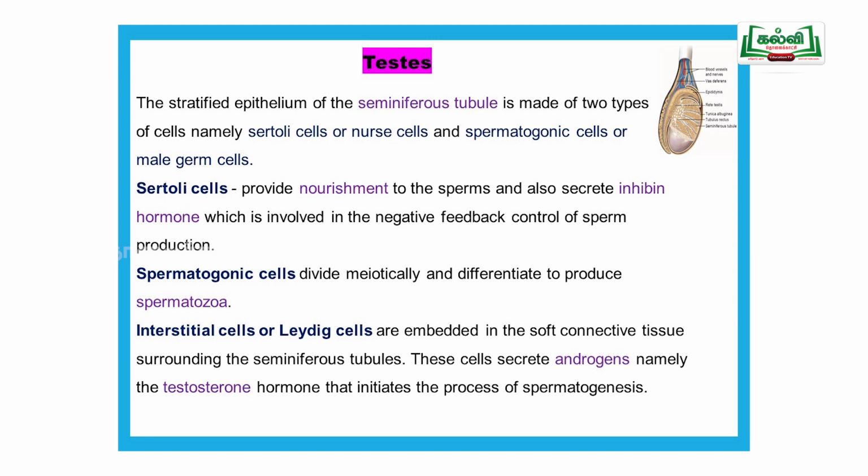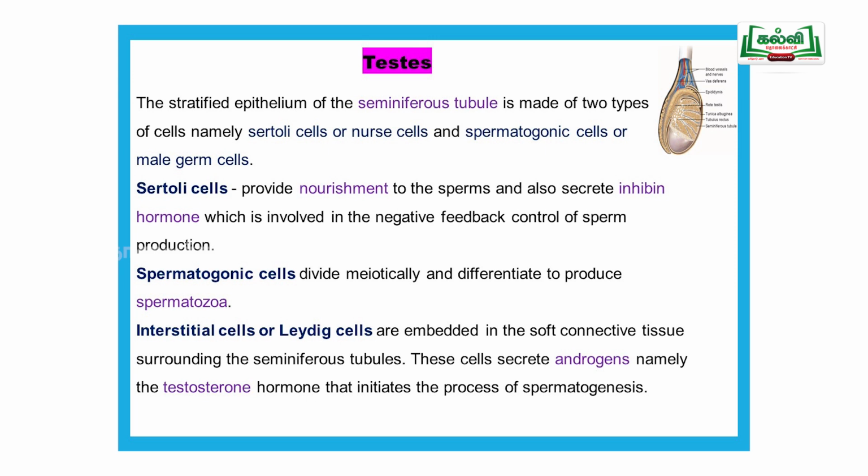Then the spermatogonic cell, another cell. That spermatogonic cell divides meiotically and differentiates to produce spermatozoa. Mitosis occurs in body cells, meiosis occurs in reproductive cells. So in the gonads only meiosis occurs. Then the interstitial cell or Leydig cell, another cell that is there in between the seminiferous tubules.